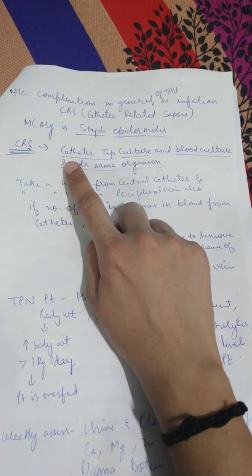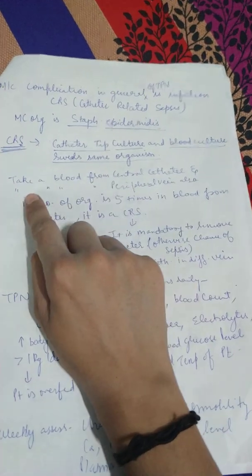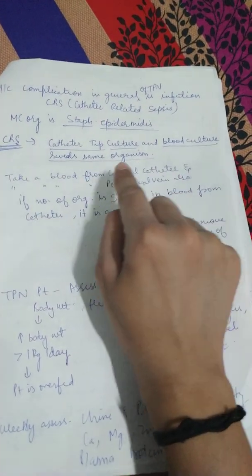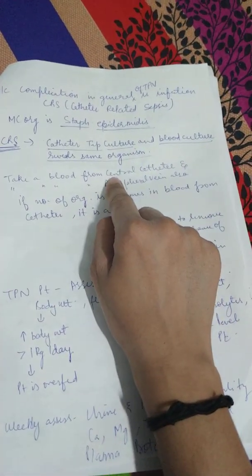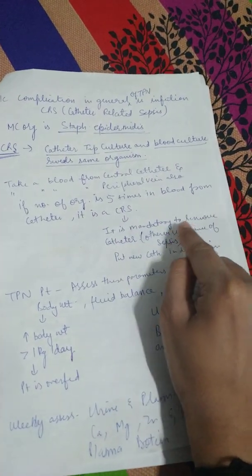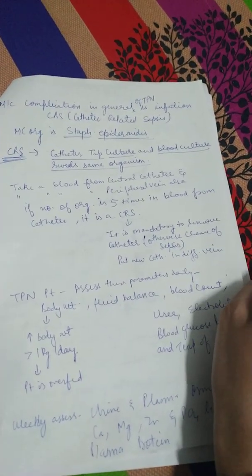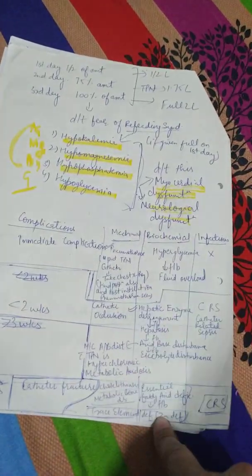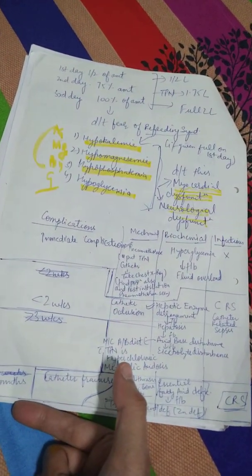related sepsis. What is catheter related sepsis? Catheter related sepsis is when the catheter tip culture and the blood culture reveal the same organism. So for this you take blood from the central catheter and the peripheral vein also. If the number of organisms in the blood taken from the central catheter is 5 times higher, then it is CRS. It is therefore mandatory to remove the catheter if CRS is found and put a new catheter in a different vein. This is about CRS. Now we are just left with some mechanical and some biochemical complications, which can be immediate, less than 2 weeks, and more than 3 months.